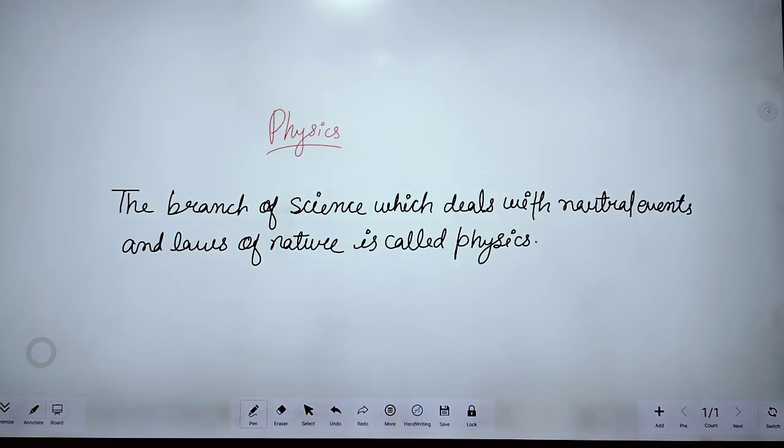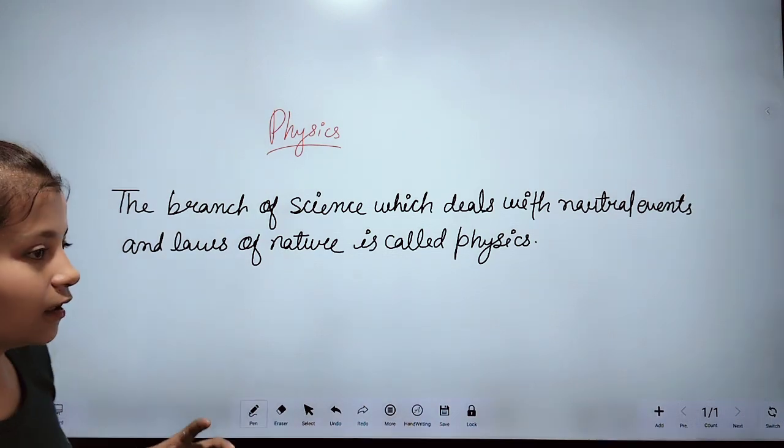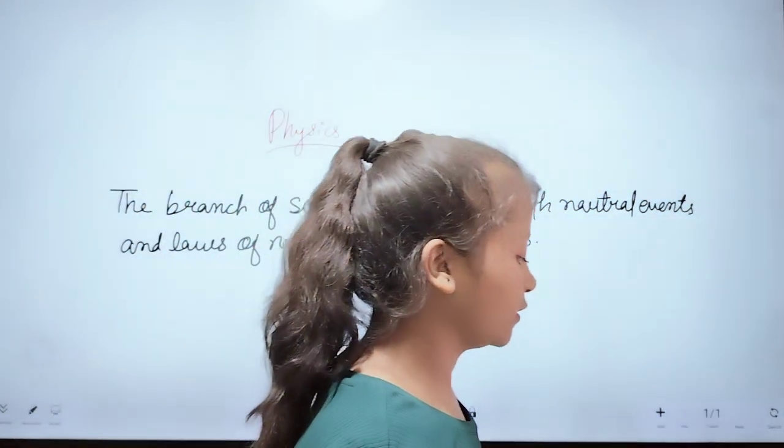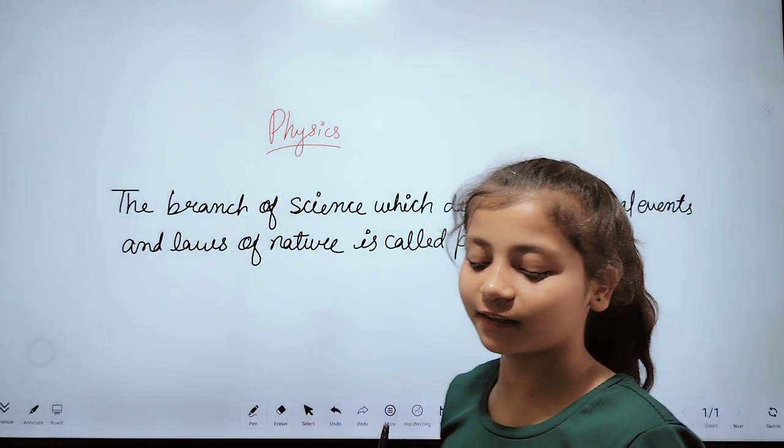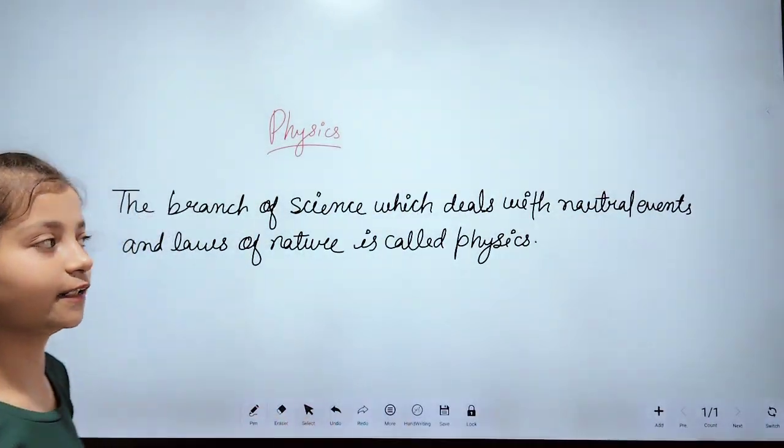So here, natural events means the events that are done by nature. Suppose we strike two stones; we see that there is emission of sound and light, and the place where they strike gets heated.